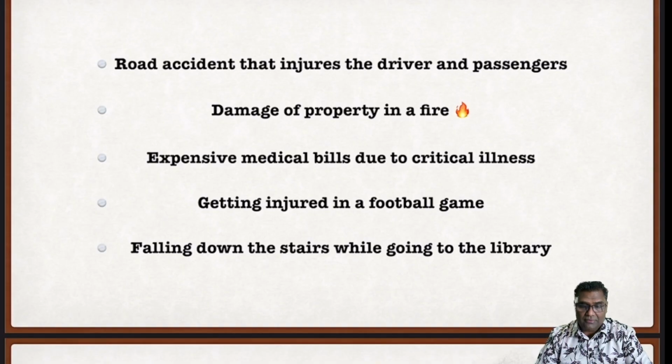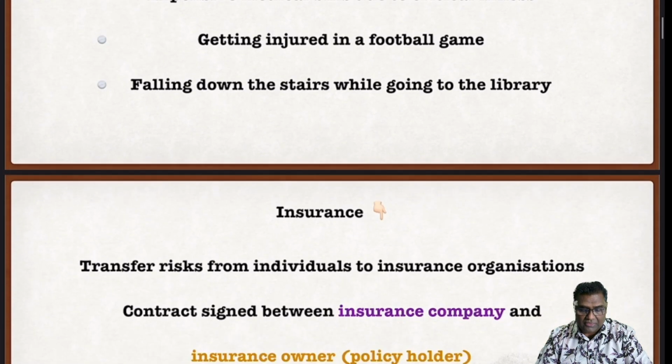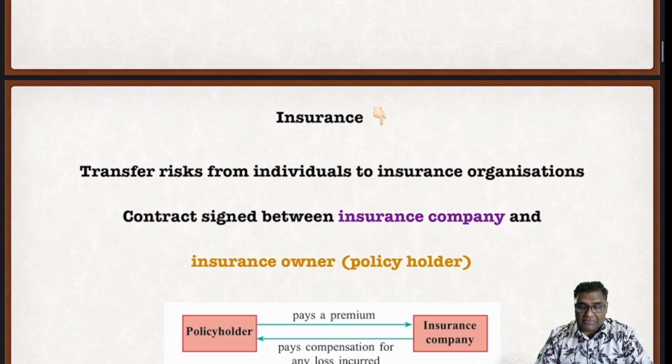Road accident that injures the drivers and passengers, perlu insurance. Damage on property in a fire, perlu insurance. Expensive medical bills due to critical illness, definitely anda perlukan insurance. Getting injured in a football game, 100% insurance. Falling down a staircase while going to the library, insurance. All this requires insurance. So insurance is a transfer of risk from an individual to an insurance organisation.